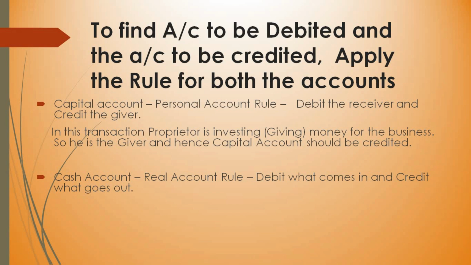So hope you have understood. For the transaction, Uday commenced business with cash rupees 5 lakhs, the two accounts will be capital account and cash account. Capital comes on the credit side. Why? Because capital is a personal account, and by applying the rule, debit the receiver, credit the giver, in this case the owner is the giver. So you put it on the credit side. And cash is a real account. Cash comes inside the business. That's why you put it on the debit side.